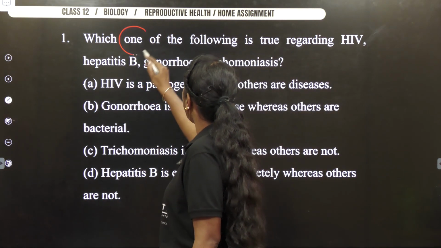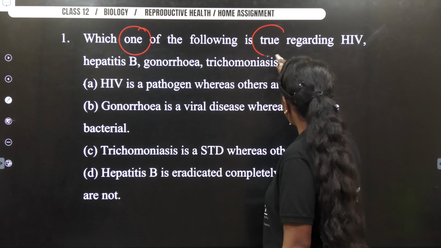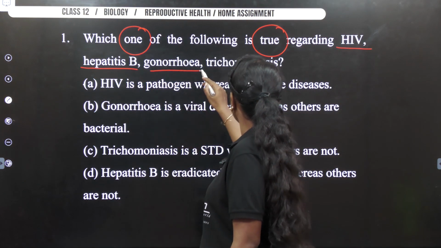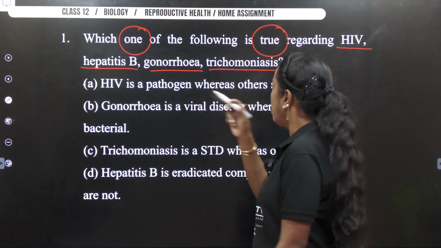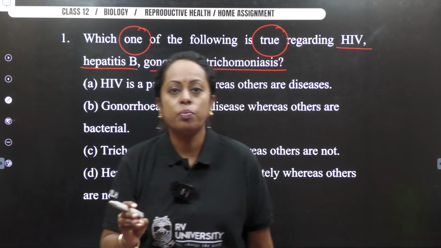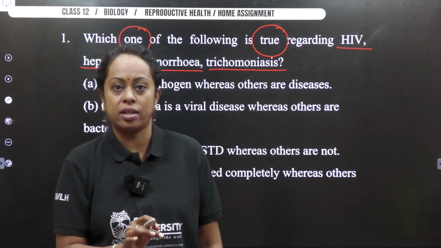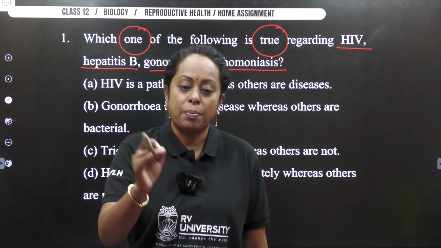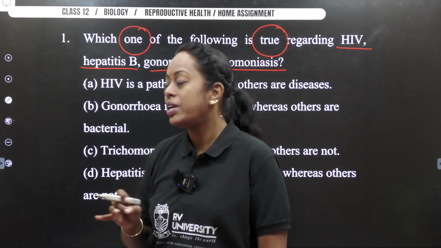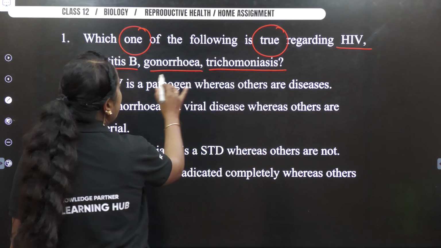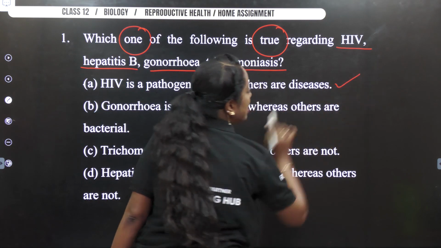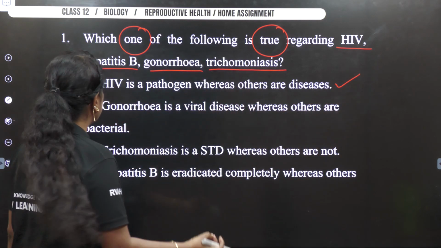One of the following is true regarding HIV, hepatitis B, gonorrhea, trichomoniasis. Okay. So HIV is a pathogen. What is the full form of HIV? Human immunodeficiency virus. So it is a pathogen. If a person has to suffer, we call it acquired immunodeficiency syndrome. So HIV is a pathogen whereas others are diseases. So I'll just put a tick mark because I have to cross check the other options.